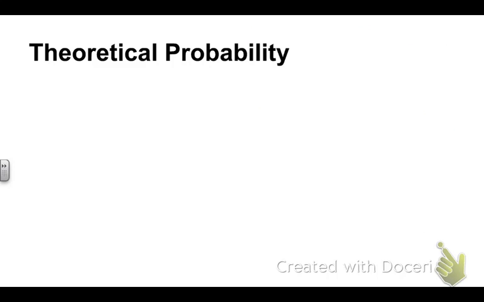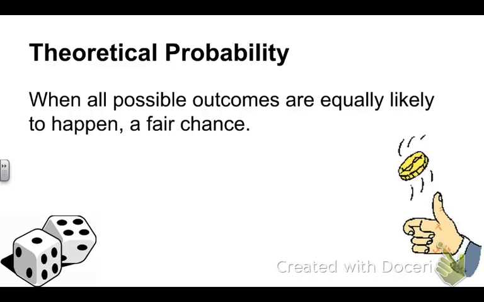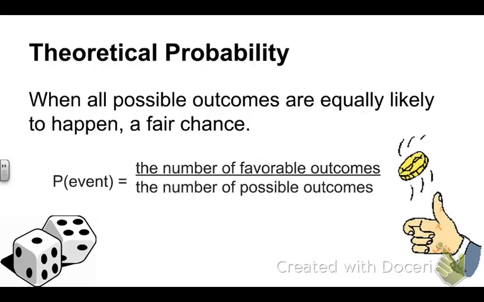Now, theoretical probability is when all possible outcomes are equally likely to happen. What that means is you have a fair chance. Alright? So, flipping a coin, rolling a number on a dice, these are fair chances. Not unless it's a two-headed coin or it's dice where there's 2 3s on it or something like that. So, the probability of the event is the number of favorable outcomes over the number of possible outcomes.